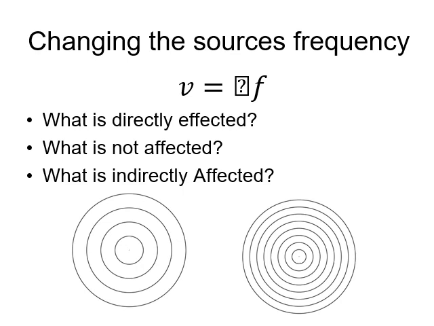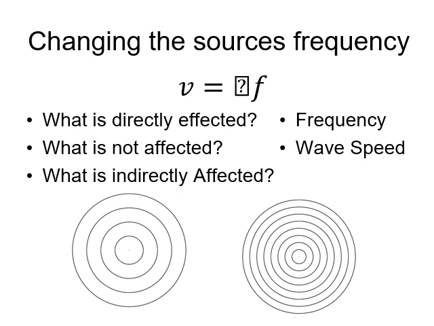If you tap it extra frequently, like tap, tap, tap, tap, tap, it's going to have more waves jammed in the area, and it's going to look like this. If you tap it slower, tap, tap, tap, tap, it's going to look more like this. So what is the thing that's actually directly being affected? Many of us want to say the wavelength because we see that wavelength is smaller. That's not true. Remember, in the story, it specifically says we're changing the source's frequency. We're changing the frequency of oscillation, the frequency at which we tap. Therefore, the thing we directly change is the frequency of the wave, because whatever the frequency we tap the medium with is the frequency that the wave will have itself.